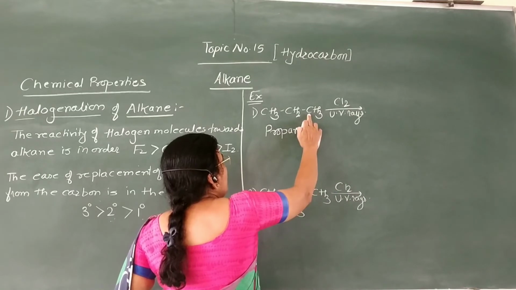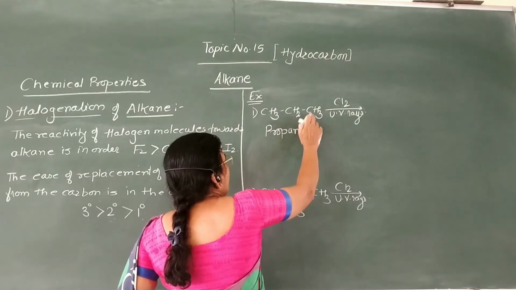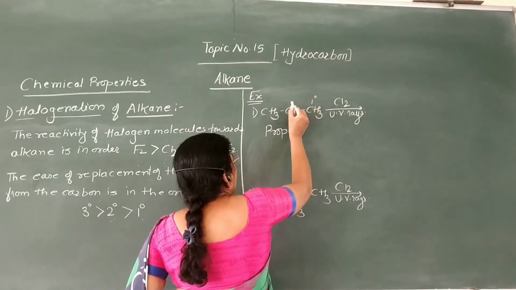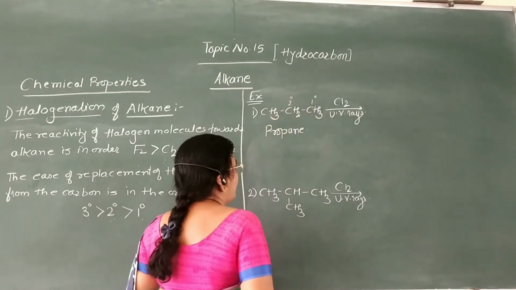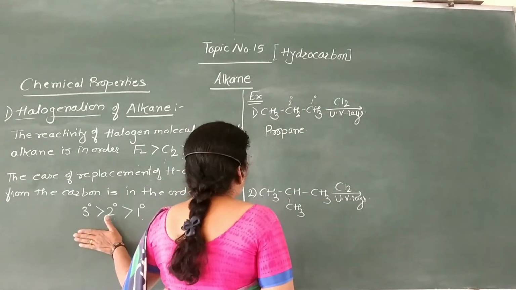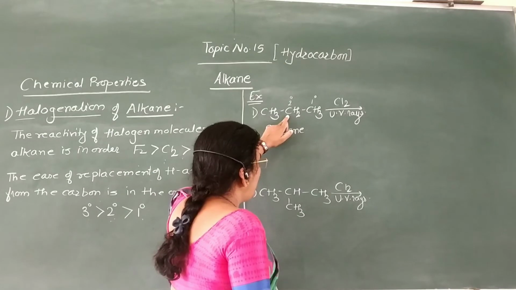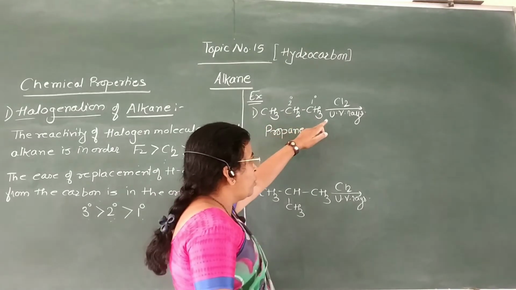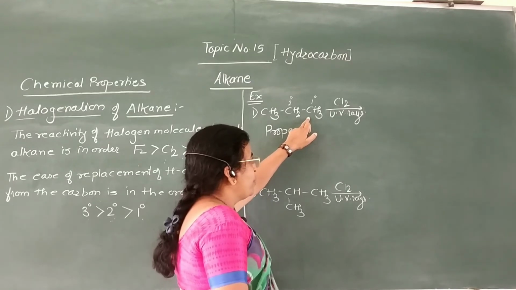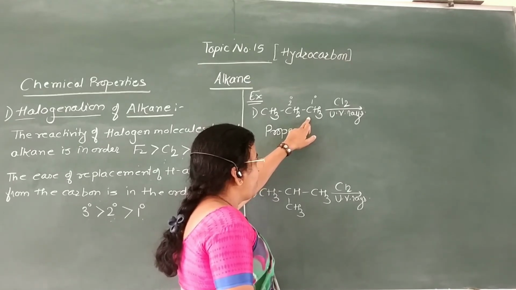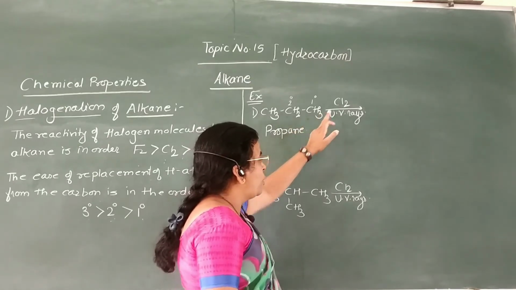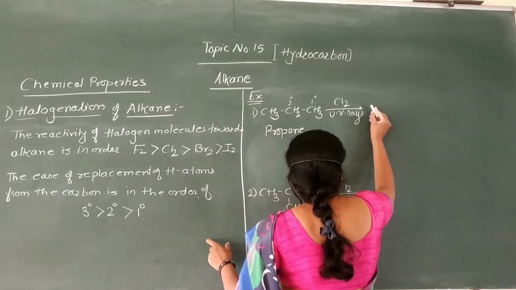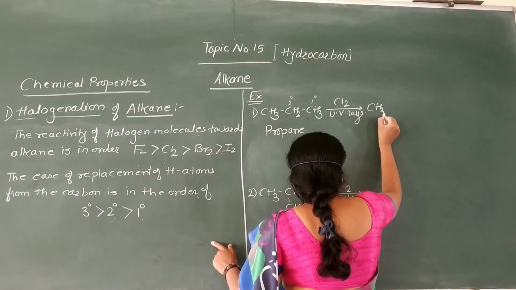This carbon atom is primary carbon atom and this carbon atom is secondary carbon atom. From this order we can say that hydrogen atom from secondary carbon atom is replaced by chlorine, and also hydrogen atom from primary carbon atom is replaced by chlorine, to form a mixture of two products.